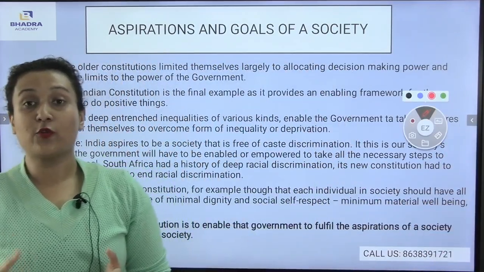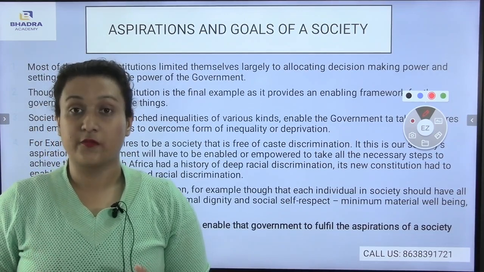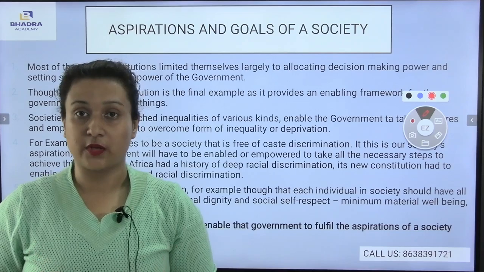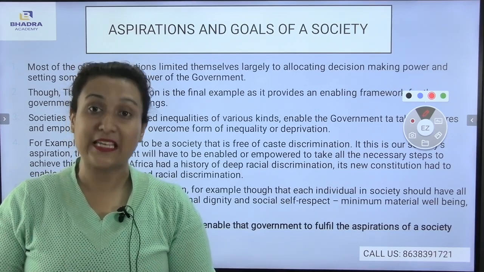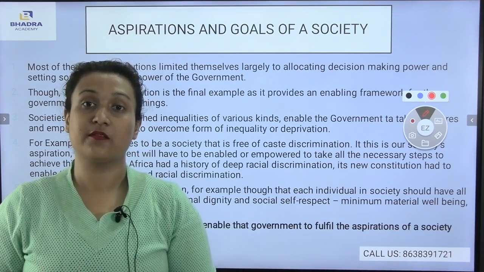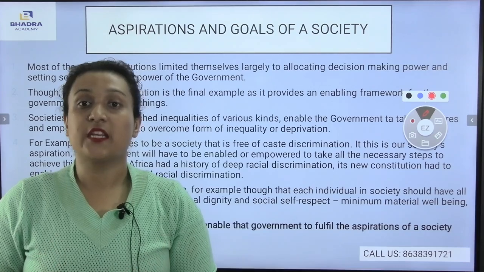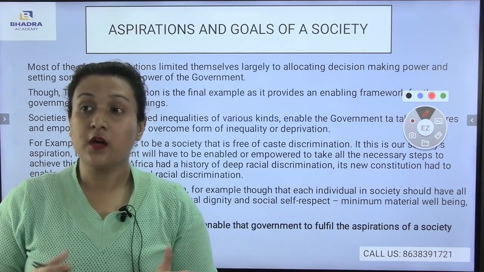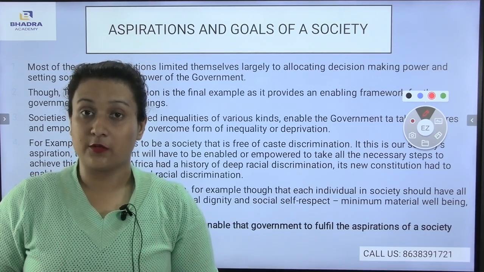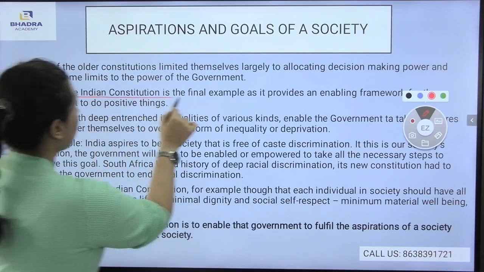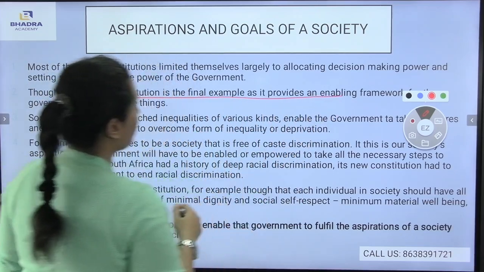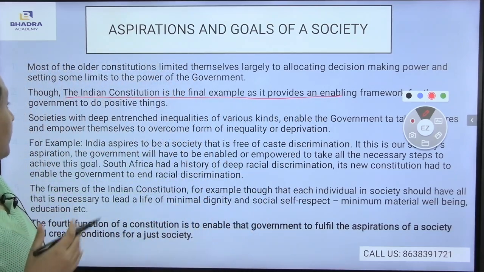Now, if I talk about the constitution, in some parts of the country, the constitution is very strict, so there are limits on the powers of the government. But in our Indian constitution, there is not much limitation of the powers. As a result, many provisions can be given to the society itself. The Indian constitution is a fine example as it provides an enabling framework for the government to do positive things.